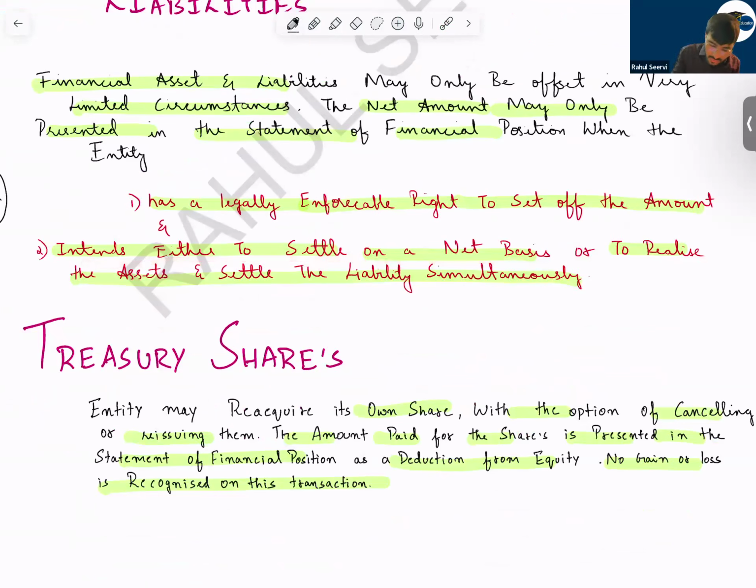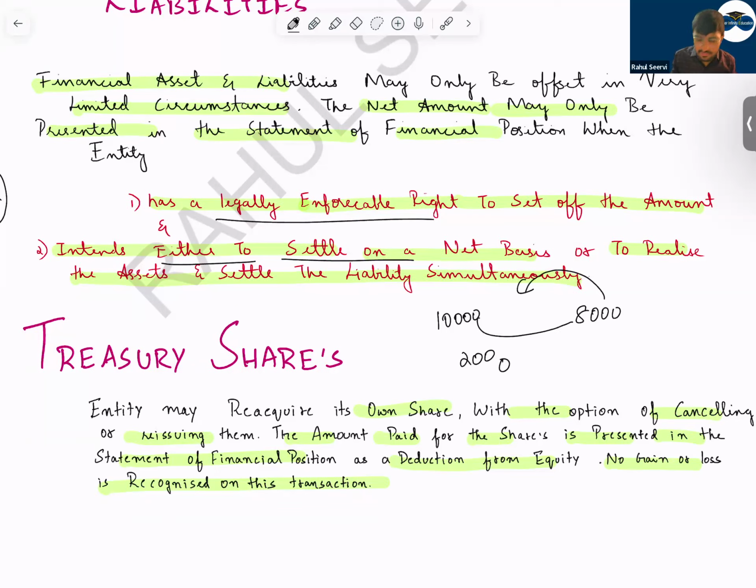That means today I have a payable to you of 10,000, and I have a receivable of 8,000. Can I record in my books directly 2,000 of payable? Yes, when there is a legally enforceable right, both parties have agreed, and they intend to settle on a net basis. That means instead of you paying me 8,000 and me paying you 10,000, I will directly give you 2,000. This means the intention is there. This is the first condition.